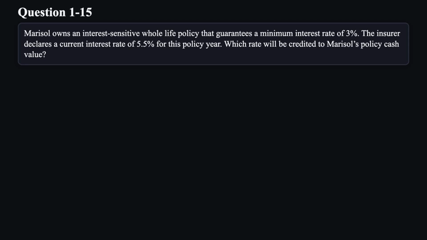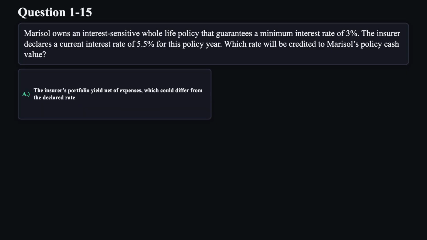Question 15. Marisol owns an interest-sensitive whole life policy that guarantees a minimum interest rate of 3%. The insurer declares a current interest rate of 5.5% for this policy year. Which rate will be credited to Marisol's policy cash value?